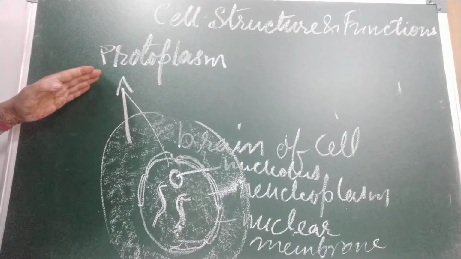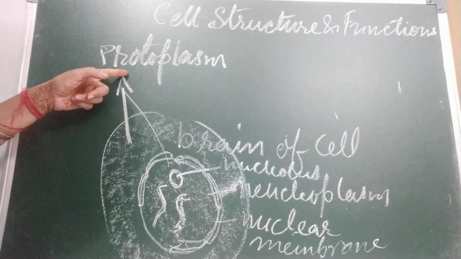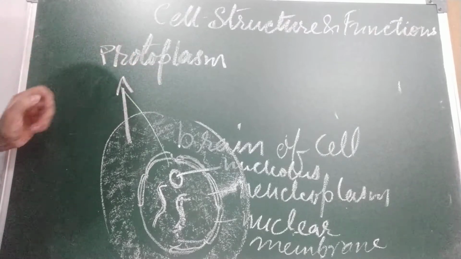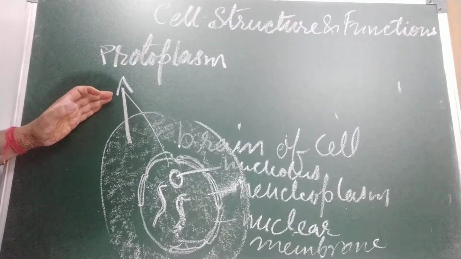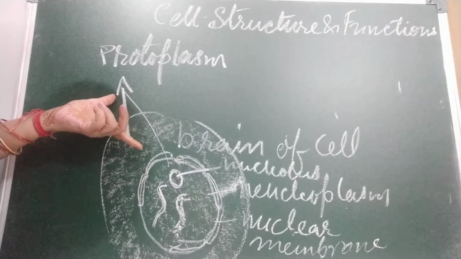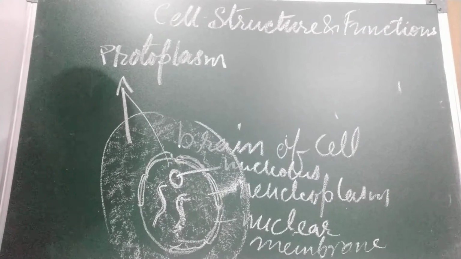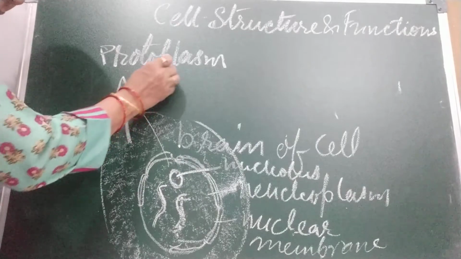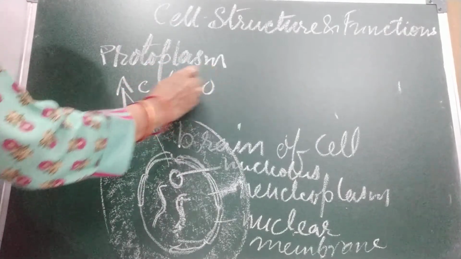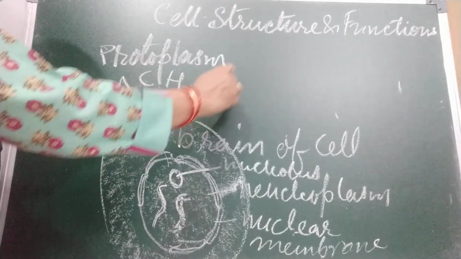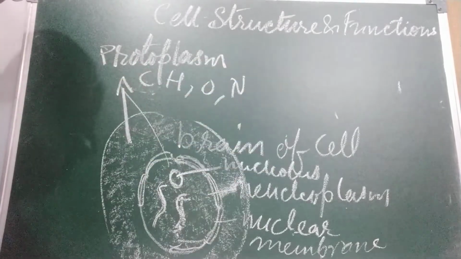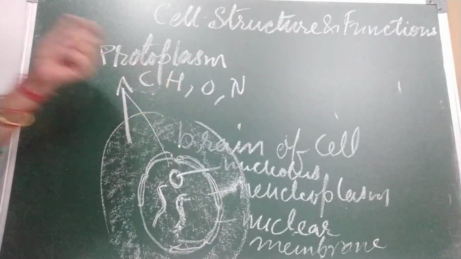Proto means first, and plasma means liquid, which is called the living substance of the cell. These two together are called the living substance of the cell. The main constituent elements of protoplasm are carbon, hydrogen, oxygen, nitrogen, and some other elements. These are the main elements.